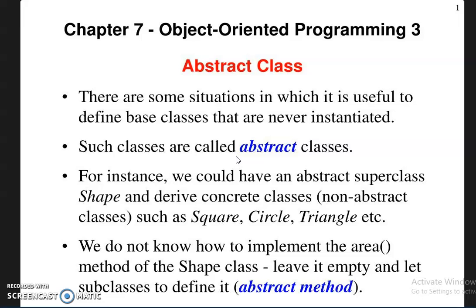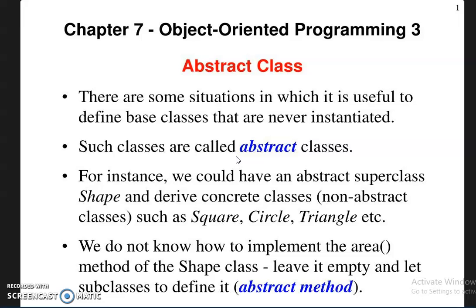What is an abstract class? There are some situations in which it is useful to define a base class that is never instantiated. That means if we define a class as an abstract class, we are not able to create an object for that class. We can only extend that class and implement the method. Such classes are called abstract classes.